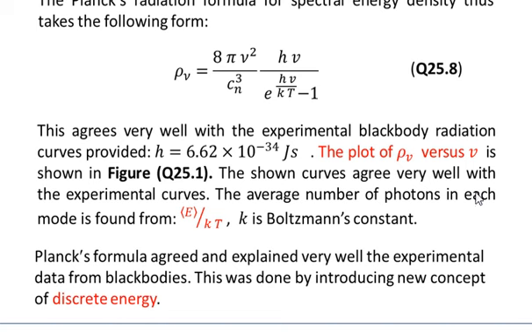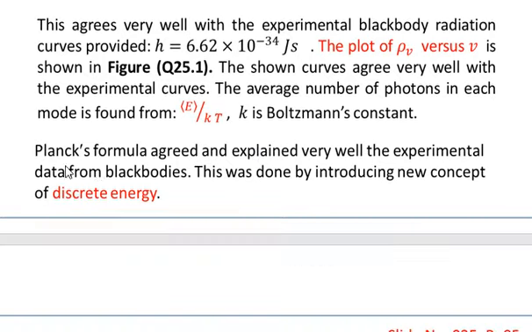The average number of photons in each mode is found by dividing the average value of E by kT, where k is the Boltzmann constant. Planck's formula agreed with and explained very well the experimental data from black bodies. This was done by introducing a new concept of discrete energy.